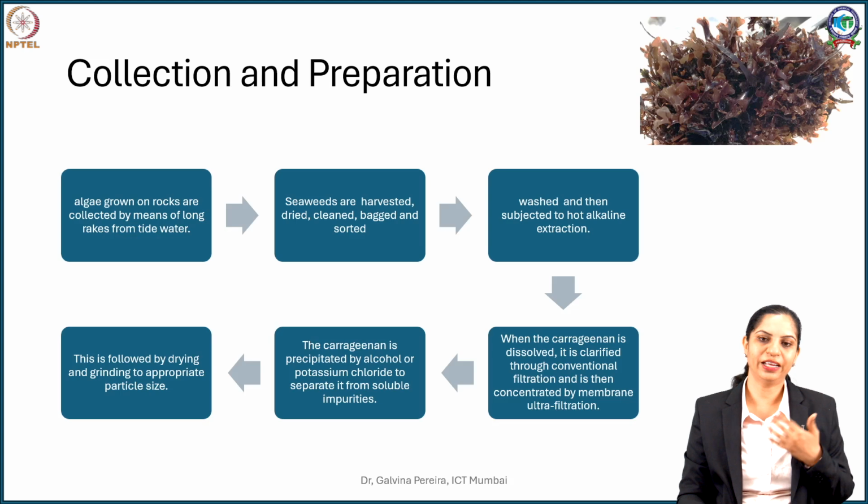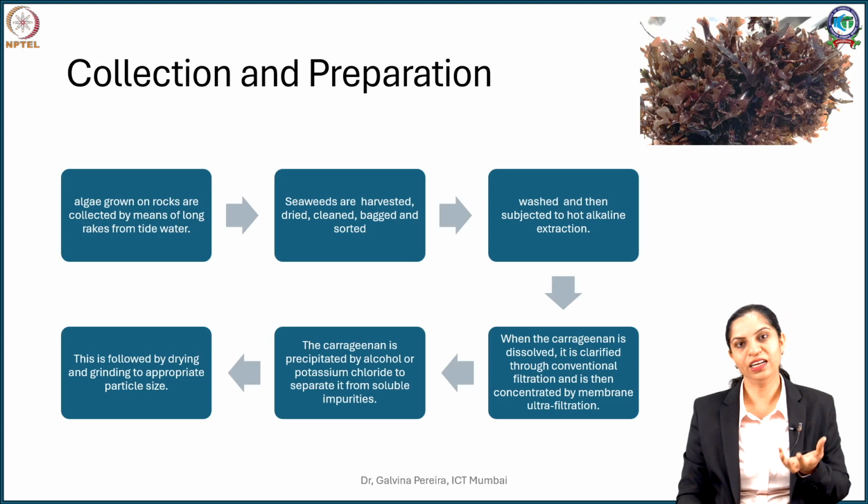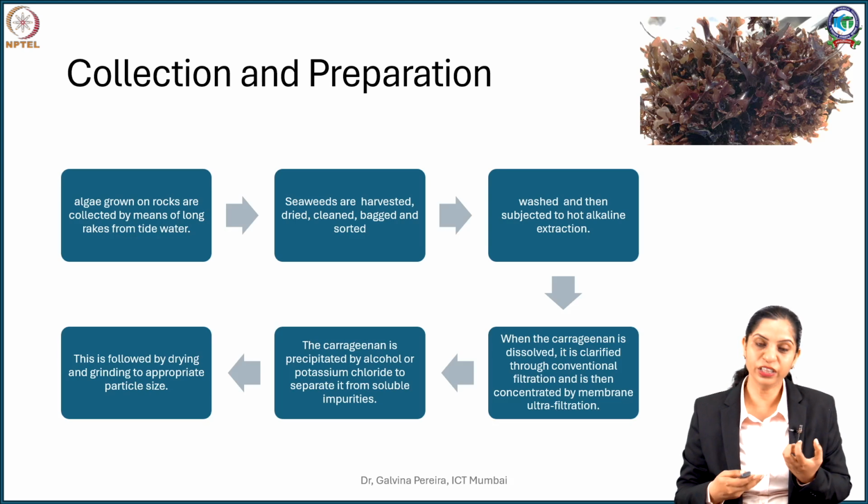During this, the carrageenan being extracted dissolves in water, and this dissolved solution is further clarified by filtration. In some cases, you can even concentrate the solution by using membrane filtration.